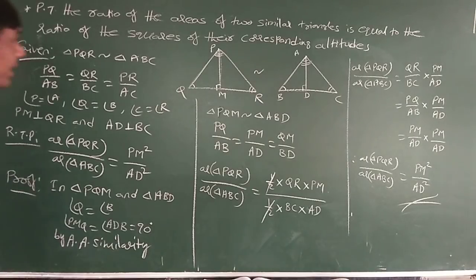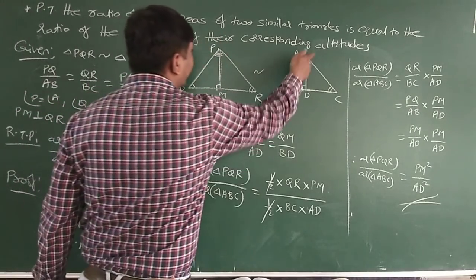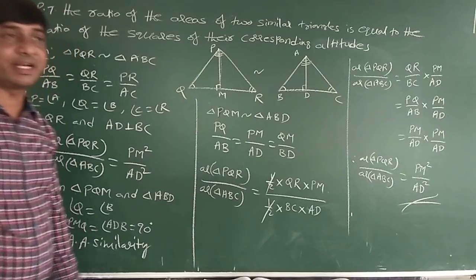Now what do I require here? Area of this triangle by area of this triangle. What is the area of the triangle formula?